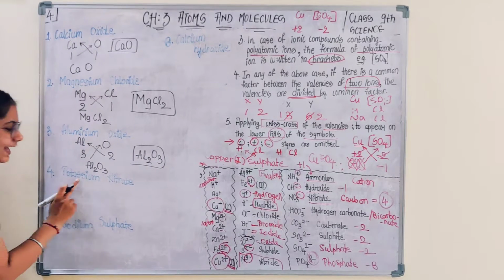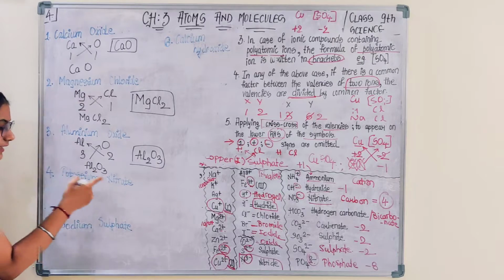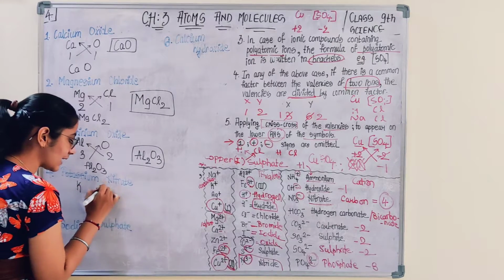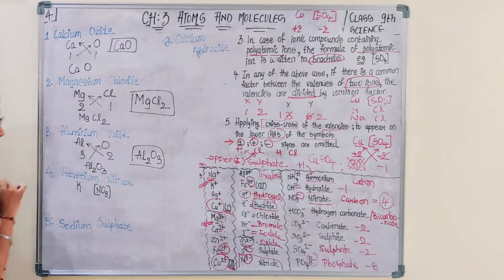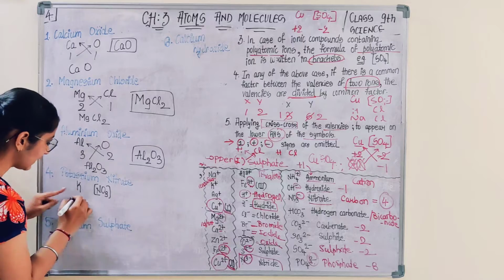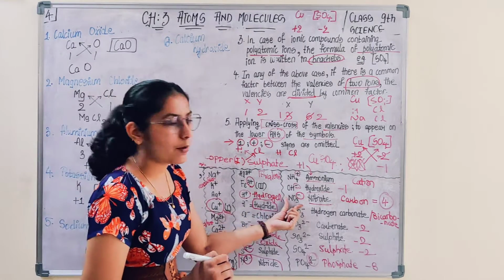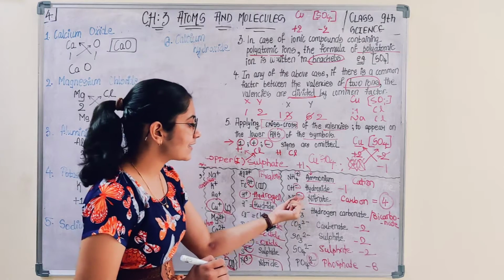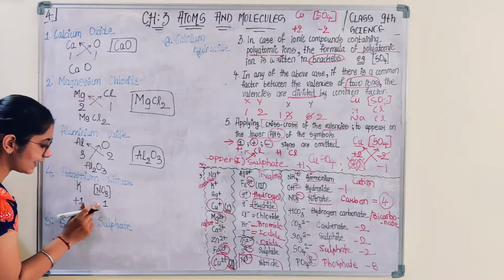Next, potassium nitrate. Potassium K. Nitrate is a polyatomic ion, NO3, so it should be written in bracket. What is the valency for potassium? +1. What is the valency for nitrate? NO3 is a polyatomic ion with valency -1. No need of sign.